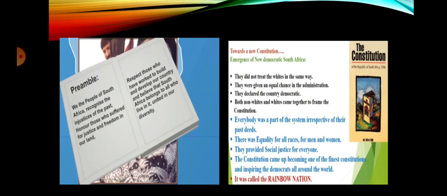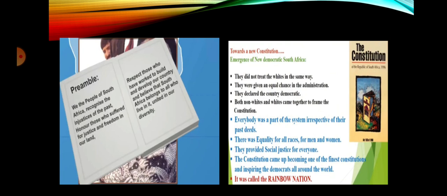The preamble of the constitution reads as follows: We, the people of South Africa, recognize the injustice of the past, honor those who suffered for justice and freedom in our land, respect those who have worked to build and develop our country, and believe that South Africa belongs to all who live in it, united in our diversity.